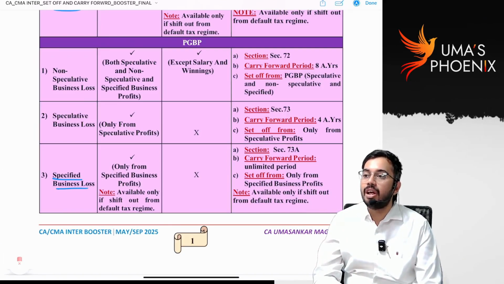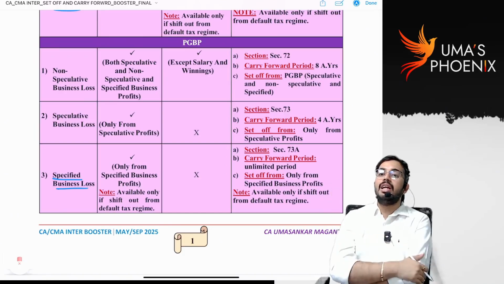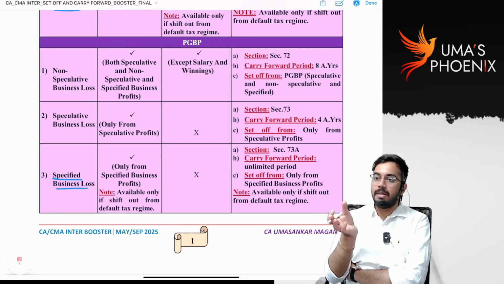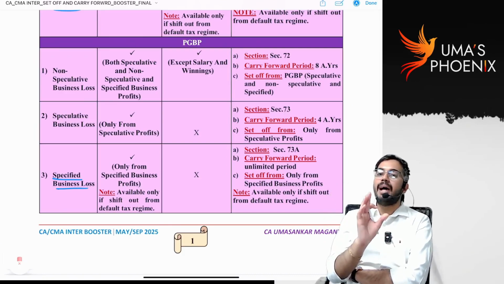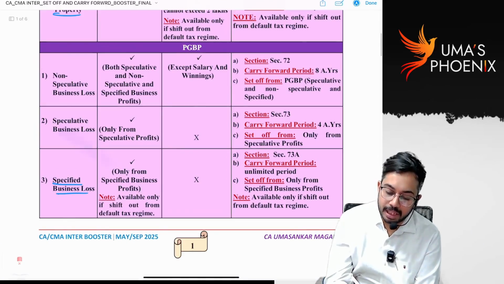Specified business losses are also identical losses. That type of loss can be set off only against that type of profits. Sir, I set off specified business loss against specified business profits. Still there is balance specified business loss; that will be carried forward to subsequent years. It is not eligible for inter-head set-off. For how many years will it be carried forward, sir? It will be carried forward for an unlimited period. Are you able to understand? Next, speculative business loss.